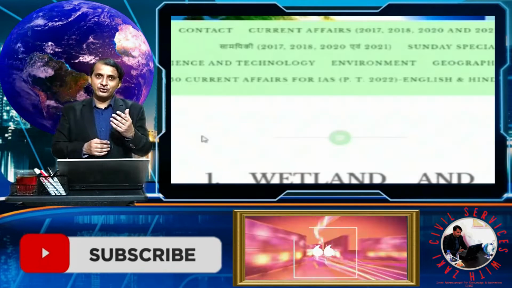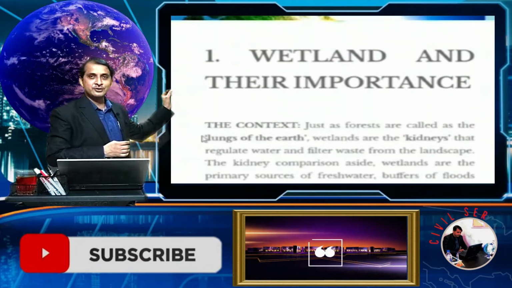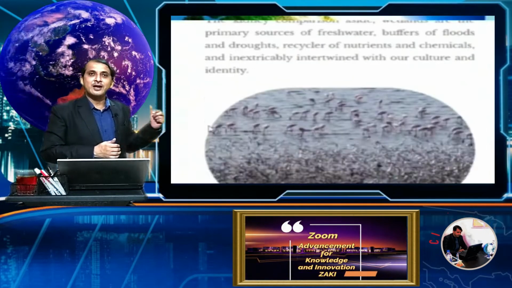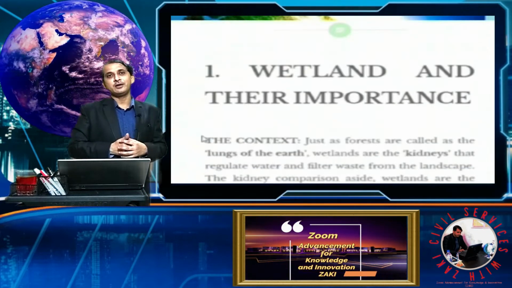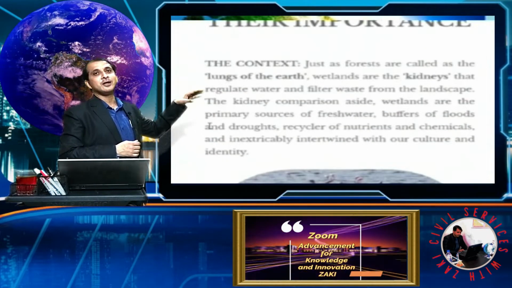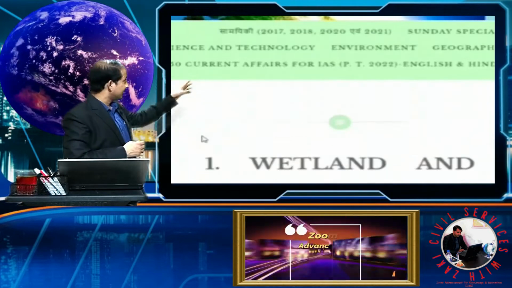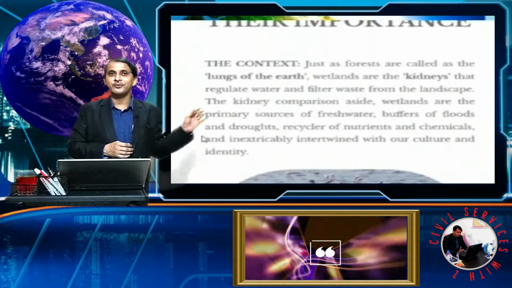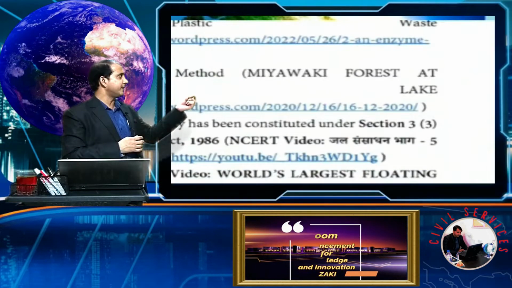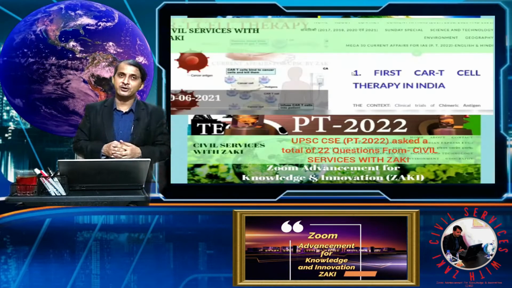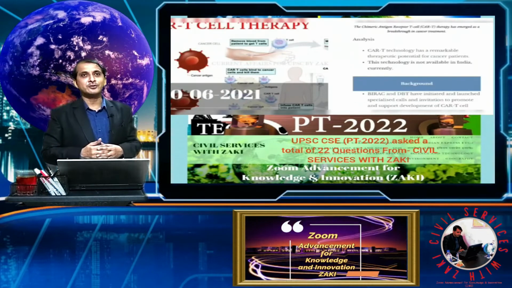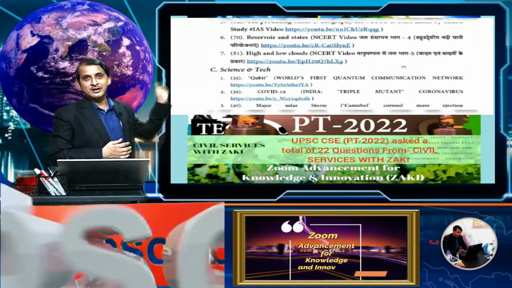One of such questions, as you see here, is on wetlands. Wetlands are called the kidneys of the world. These exact words are also mentioned in our daily current affairs on my blog. Topics like what is B cell, what is T cell, and also CAR-T therapy, as you know.